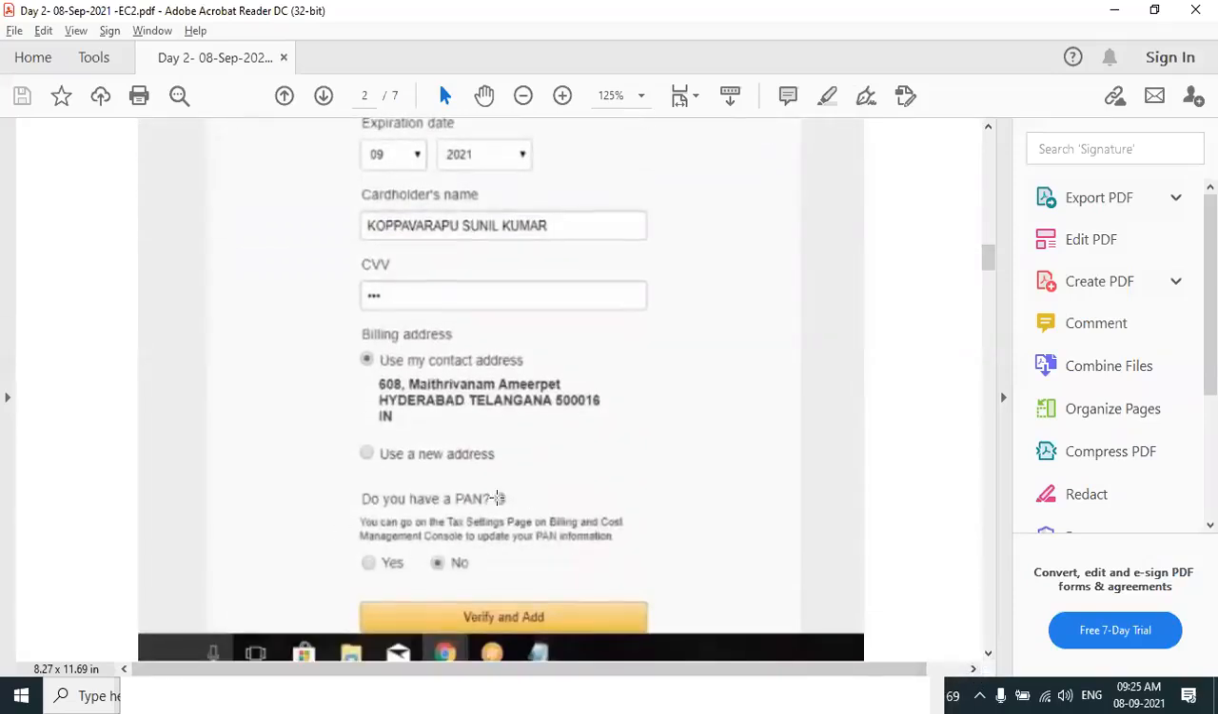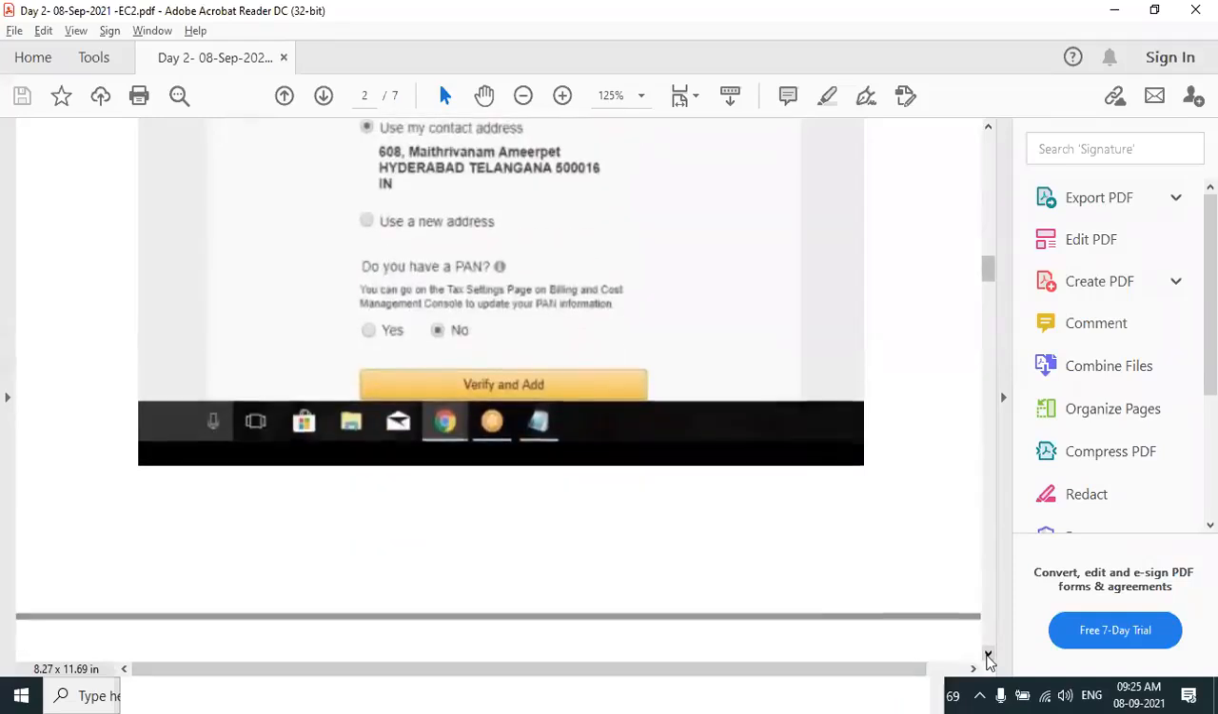It will ask you, do you have a PAN? We don't need to furnish the PAN. Just click on no, verify and add. When you click on verify and add, it will check whether the debit card you have provided is correct or not by deducting 2 rupees from your account.